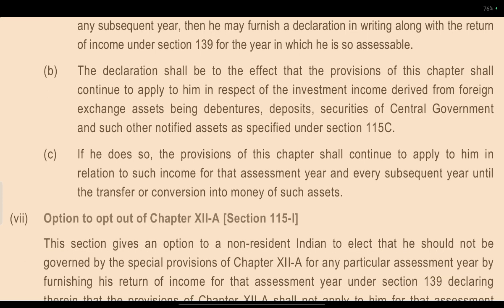If he does so, the provisions of the chapter shall continue to apply to him in relation to such income for the assessment year and every subsequent year until the transfer or conversion into money of such asset.